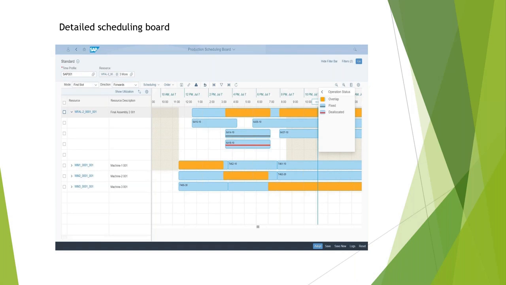Then deallocation. If the order is cancelled, or you don't want that order to be scheduled right now, and you want to move it to the future, you can deallocate it and then schedule it in the future. All these activities can be done by the planner in the dashboard. It can be done manually, or it can be scheduled using a heuristic. Again, you can have multiple heuristics. On a particular resource, if you just want to schedule a backlog, you can do that. Or on a particular resource, if you want to schedule as per the sequence, that is possible. So you can have multiple scheduling algorithms on multiple resources.